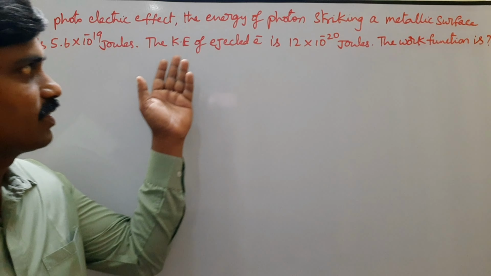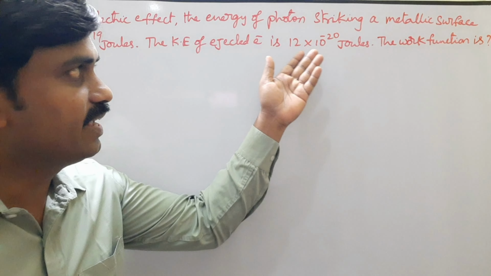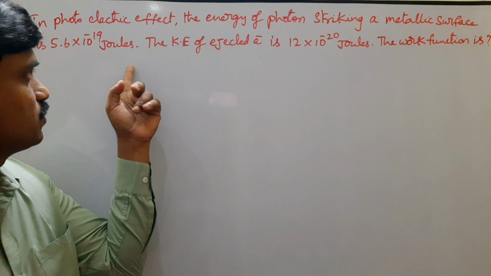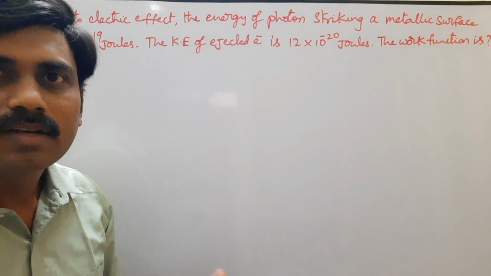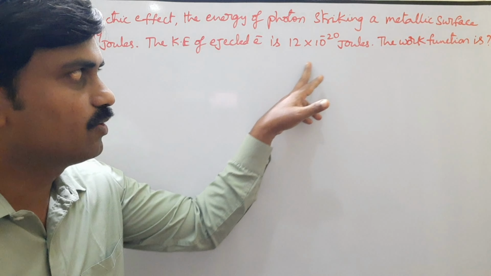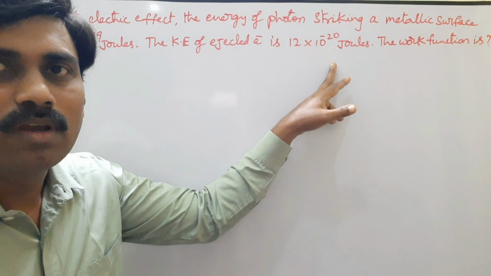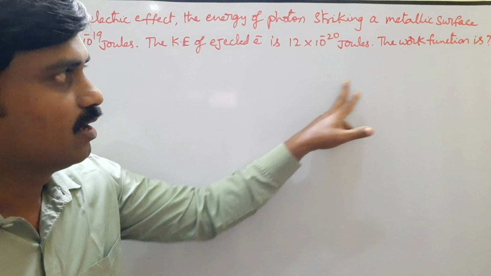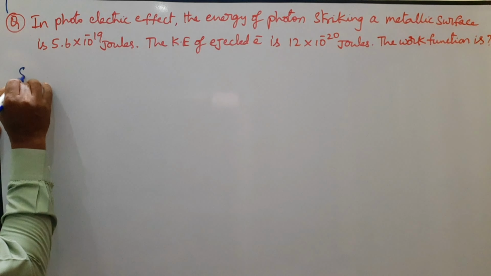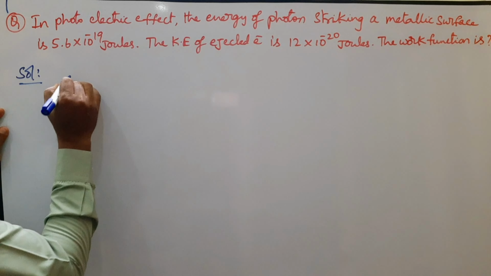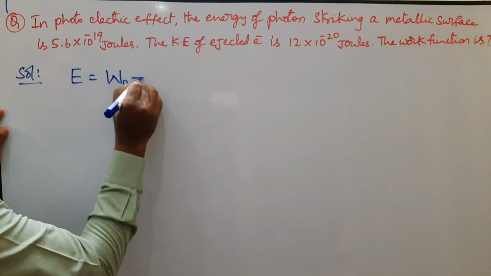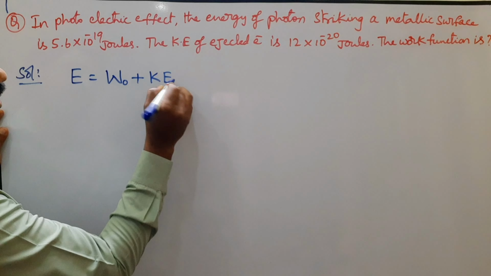In the photoelectric effect, the energy of a photon striking a metallic surface is 5.6 into 10 power minus 19 joules. So the energy value is given directly. The kinetic energy of ejected electrons is 12 into 10 power minus 20 joules. So the kinetic energy value is also given. The work function is, according to the photoelectric effect, energy E is equal to work function W naught plus kinetic energy Ke.